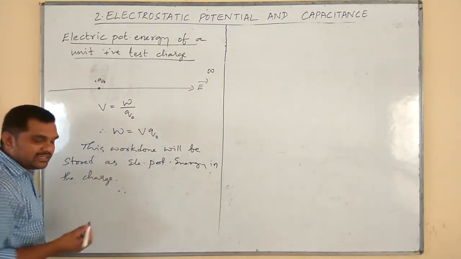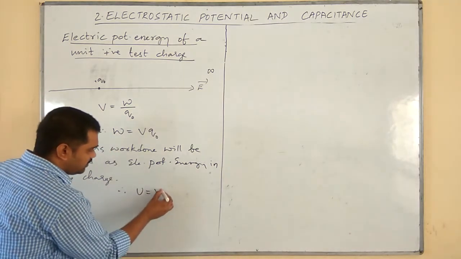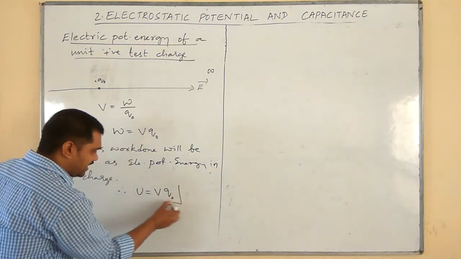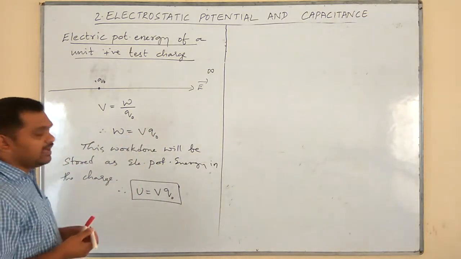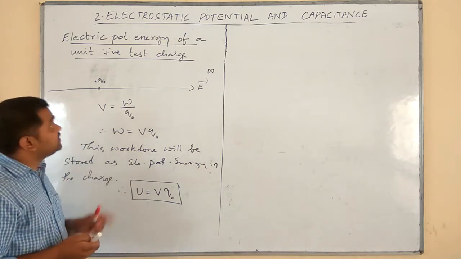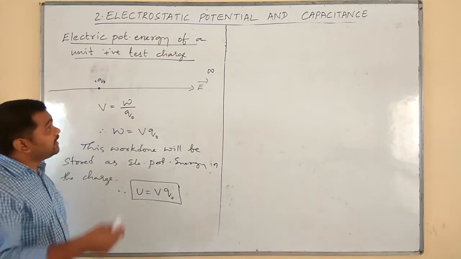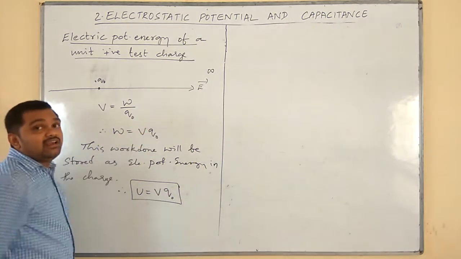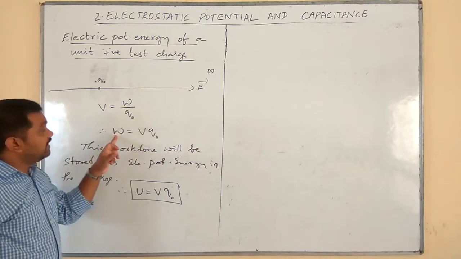Therefore, in place of W, we can write U equals V times Q0. Like that, we usually represent the electric potential energy of a unit positive test charge under an external electric field. So now you are able to define it.